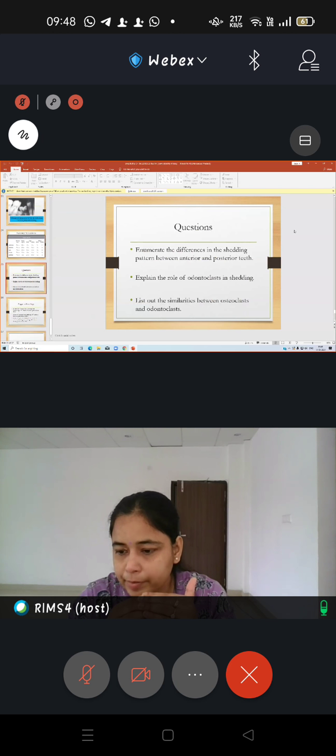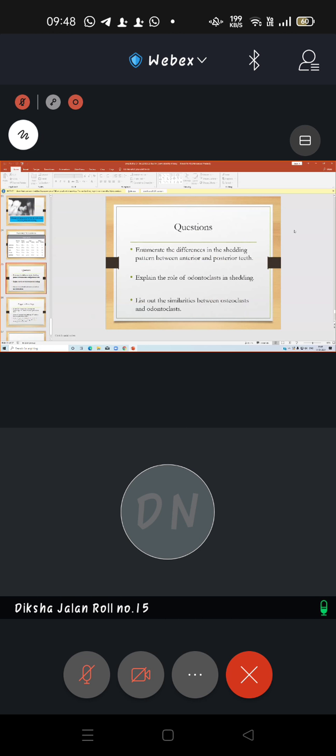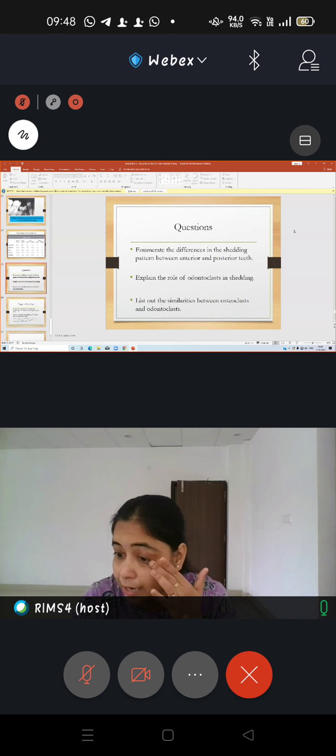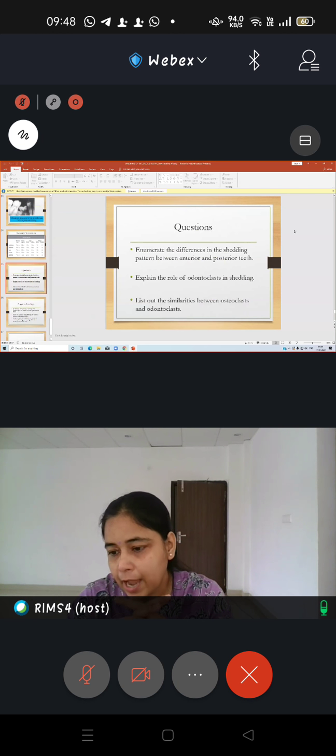Because the opposing teeth of the opposing arches have to meet at the occlusal plane, only then would mastication be possible. So both the teeth of the opposing arches will try to move a little towards each other, so that they may meet somewhere at the occlusal line. That is called supraeruption, which happens on account of a physiologic mechanism, which is attrition. That is happening in order to restore the function of mastication. Because if supraeruption does not happen, there will be space between both the teeth, and then mastication is not possible.